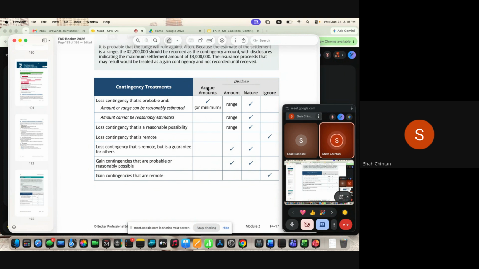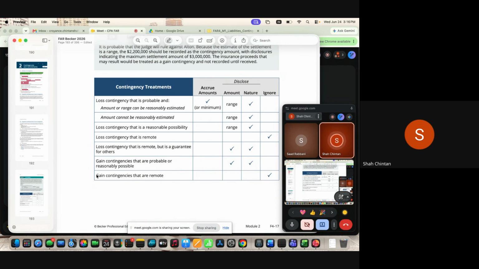You have to make sure that for accrual, reasonably estimable is very important along with probable. So this is an AND condition. If two conditions are met, accrue. If the word remote is there, then you are going to ignore the transaction. Otherwise, you are just going to disclose the amount and nature.